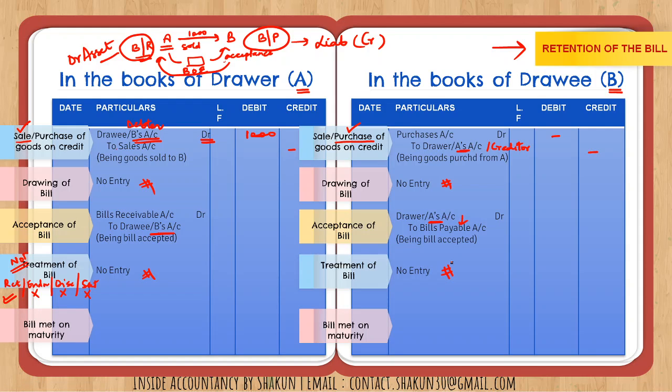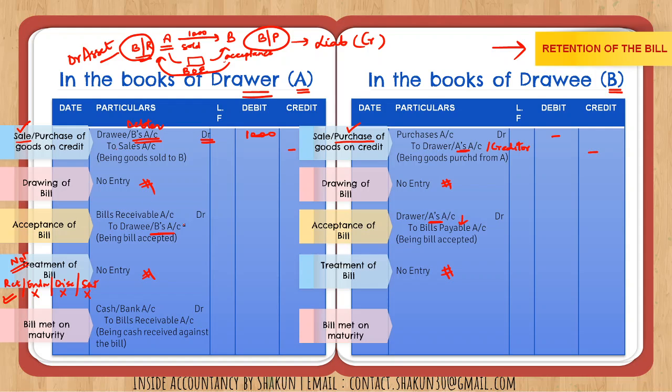Then what happens is the bill is met on maturity. There might be a situation when the bill is not met on maturity. We'll be discussing that later when I do a video on dishonor of the bill. Right now we'll be assuming that we received the payment on the date of maturity. Okay, so on the date of maturity, what is happening? The drawer is actually receiving the cash from the drawee. So the drawer is receiving cash. So therefore, cash account should be debited in the books of drawer.